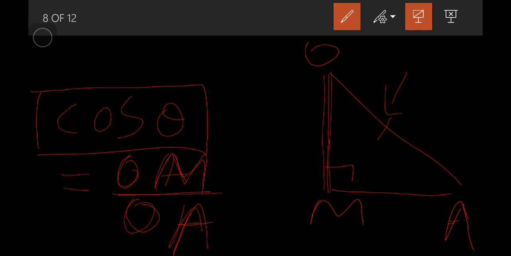So we just remember this: cos theta is equal to OM by OA, that is the nearest side divided by the hypotenuse.